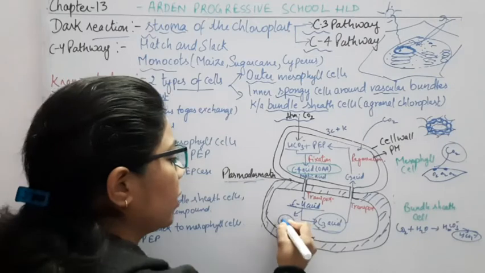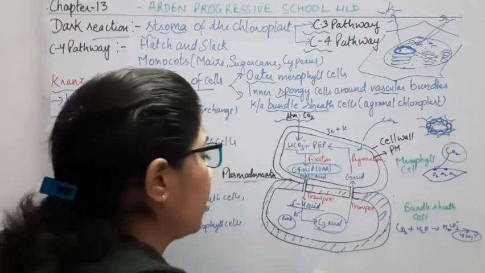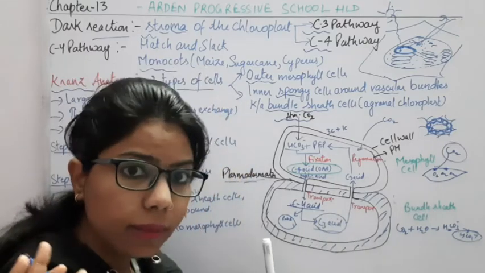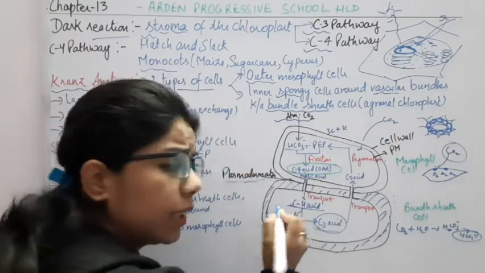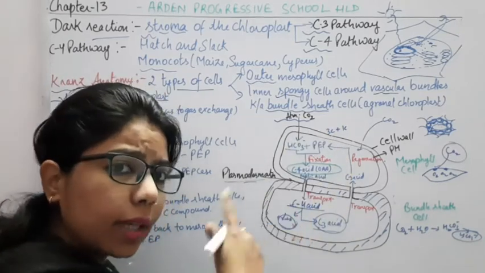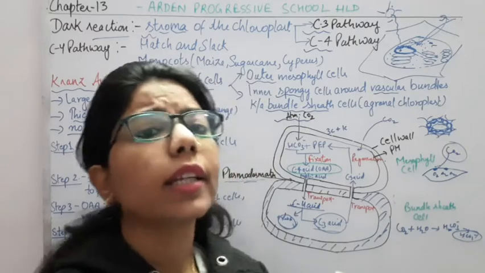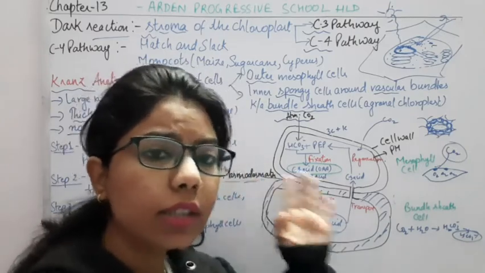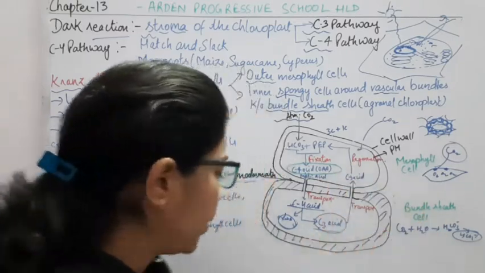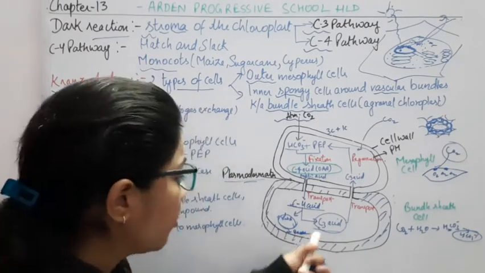RuBP, in the presence of the Rubisco enzyme, will convert into the 3 carbon compound. So the 3 carbon compound is there, and here it has taken the CO2 from the mesophyll cells, and it will follow the same cycle. And what was that cycle? That fixation, in which the CO2 is fixed, then reduction and regeneration. So with the help of these 3 steps, carbon fixation, then reduction and regeneration, we are getting the triose, we are getting the glucose. So we are getting the glucose with the help of the C3 pathway.